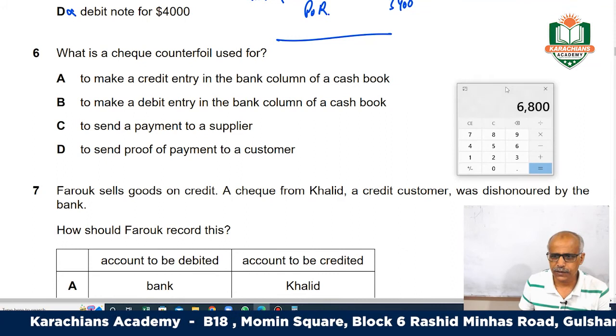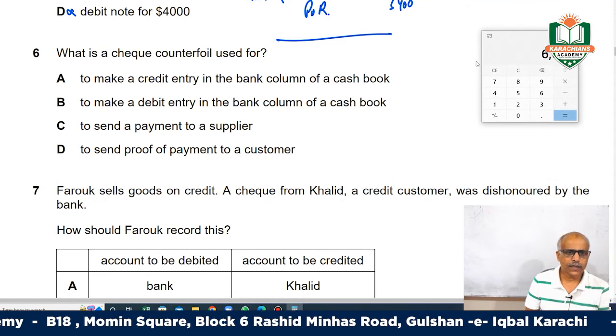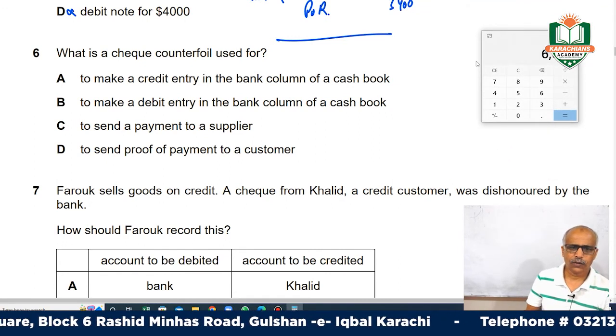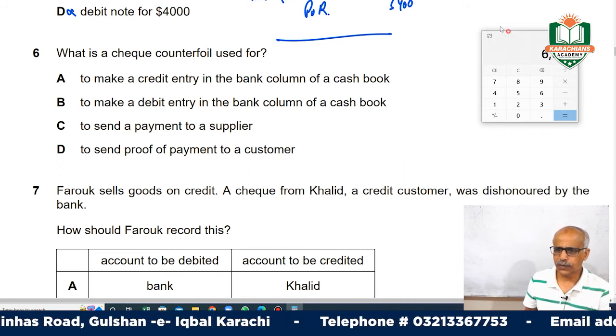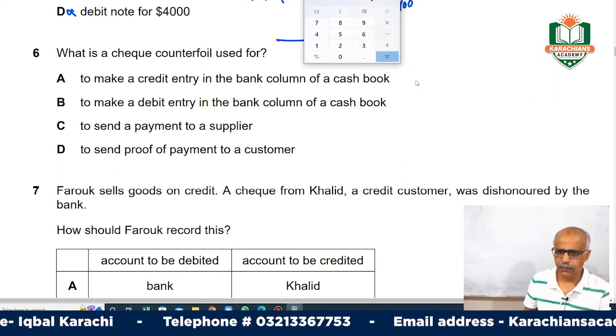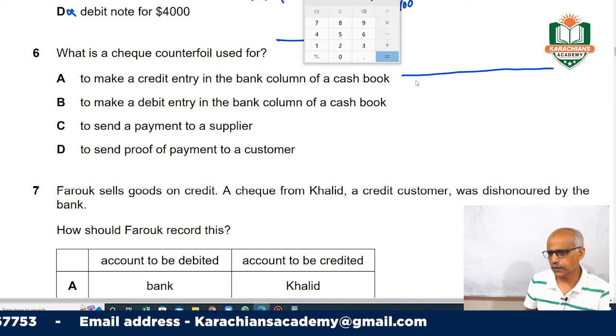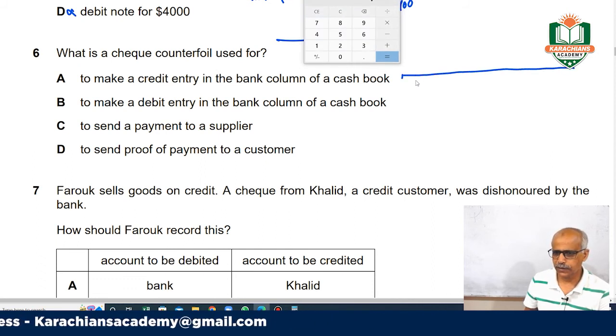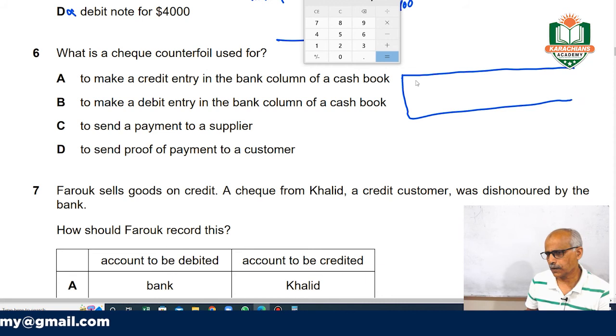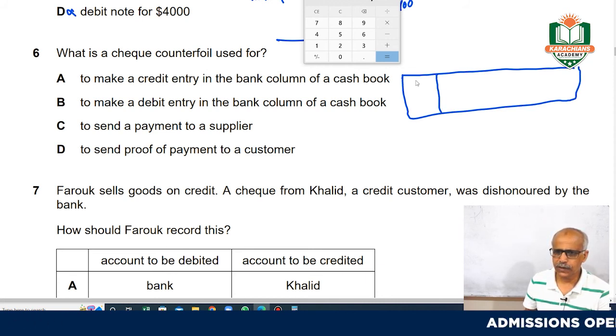What does question number 6 say? What is a check counterfoil used for? Actually, let me give you some understanding about the cash book. If you see, this is your complete check, and this is basically the counterfoil.